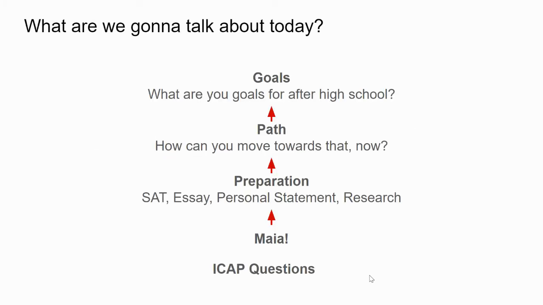Today we're going to talk about your goals. What are your goals for after high school? We've talked about this a little before, so don't tune out because I'm going to move through it faster this time since you've heard it once, but this stuff's really important. What are your goals for after high school and moving into your life? What's your path? How can you move towards those goals? How do you prepare to be on that path and moving towards those goals?